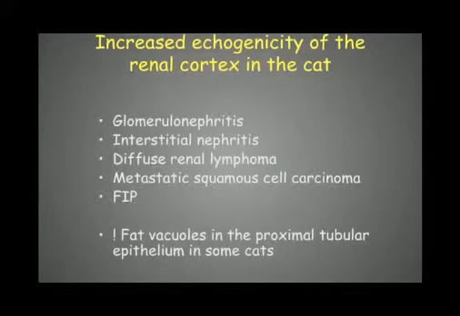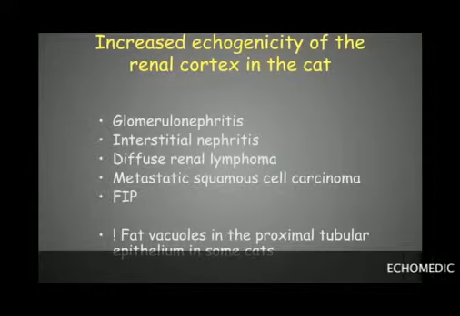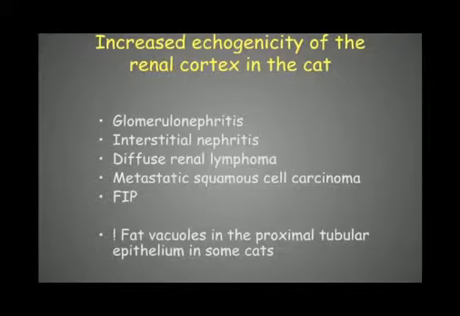But what we will have to keep in mind is that in cats, often they have some fat vacuoles in the proximal tubular epithelium, and this will create an increased echogenicity of the renal cortex. So in fact, in cats, this increased echogenicity will either be incidental, because it's just fat vacuoles, or it will be diffuse lymphoma on the most common differential diagnosis list.